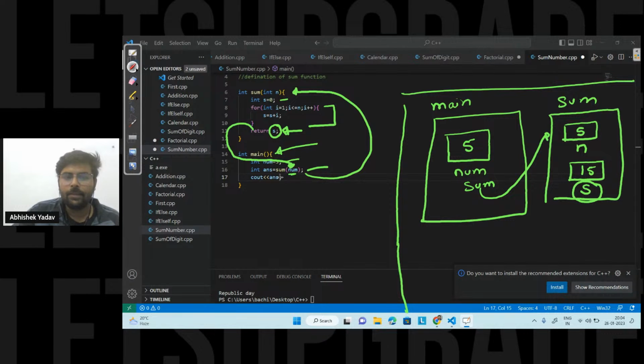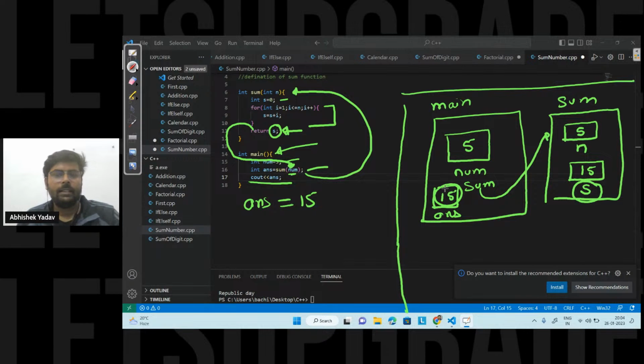And you are saying, hey, 15 is what? We will store 15 inside the answer variable. So you have the answer variable here inside the main function, and here you will store 15. And after that, you are saying that at line number 17, I am printing the value of answer here. So 15 will get printed on the output screen, right?